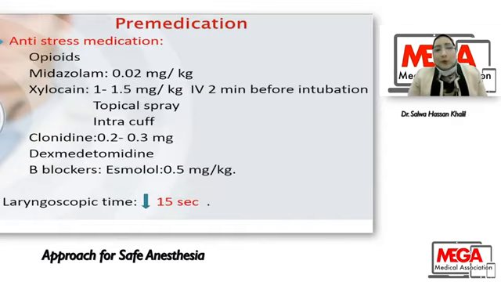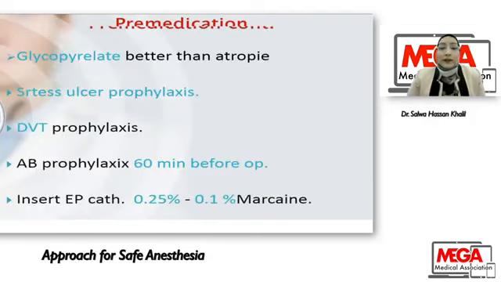Pre-medication is very important to alleviate the stress of the patient, but be aware of over sedation in old age. You can use opioid, midazolam, and xylocaine 2 minutes before intubation. You can even use it as a topical spray on the larynx, or put it intra-cuff. Use beta blocker and dexamethasone. The most important is the least laryngoscopic time, less than 50 seconds. Use glycopyrrolate better than atropine. You can use stress ulcer prophylaxis, DVT prophylaxis, and antibiotic prophylaxis 60 minutes preoperative, as we mentioned before. Then insert your epidural catheter using diluted local anesthetic.